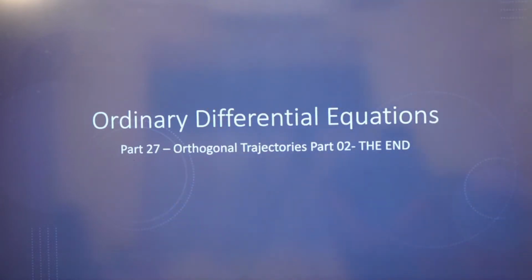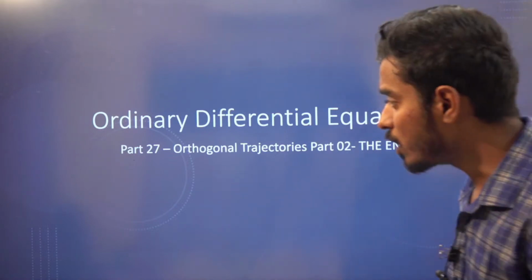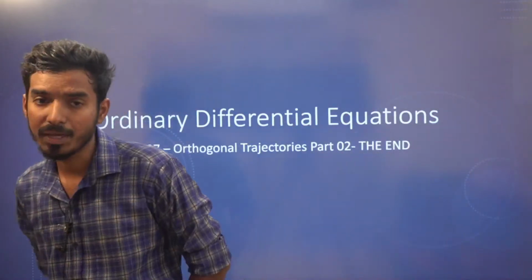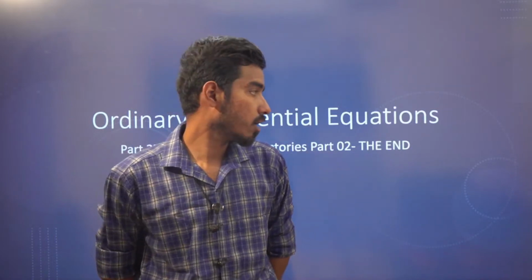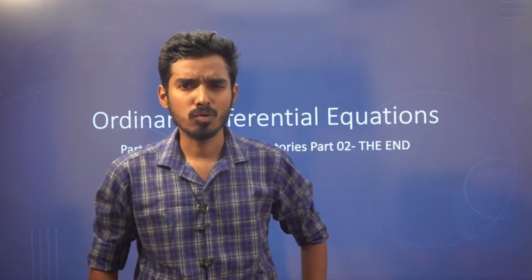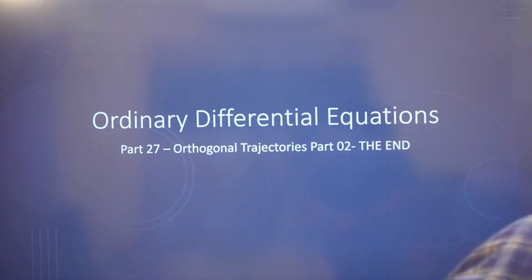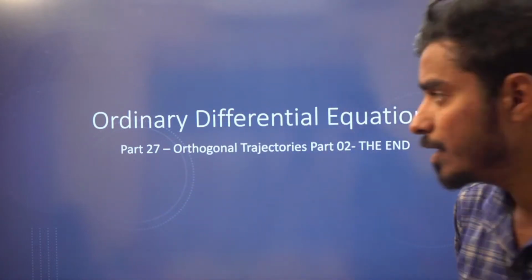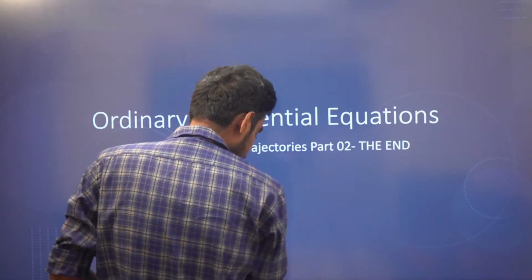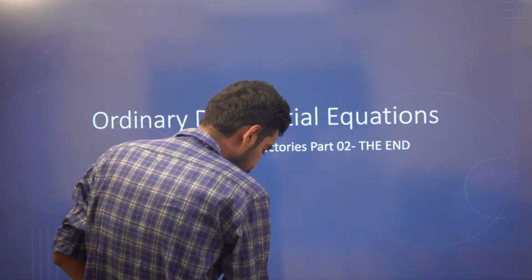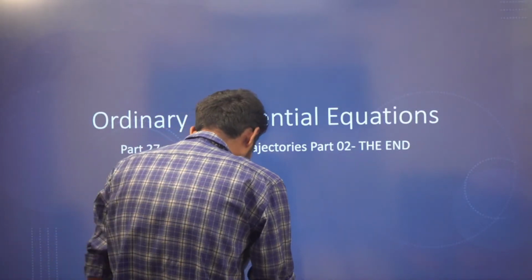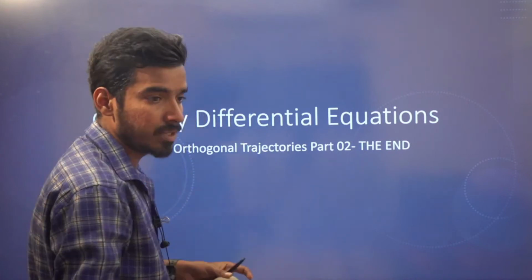In the last class, we started orthogonal trajectories. This is the last topic. I think we solved 4 to 5 problems in the previous class. So we'll continue with that, and then we'll wind up orthogonal trajectories in this class, and then we'll wind up ODE also. So first, we will just recall what we have seen in the previous class.